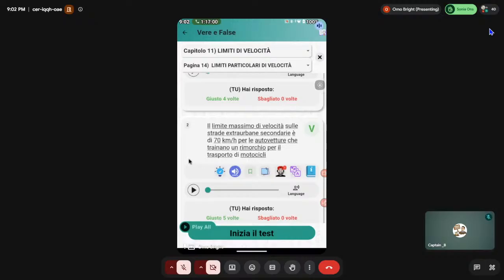So if you calculate this rimorchio and this autovettura together, the speed limit will be reduced. So a road that's supposed to be 90, because you are carrying a rimorchio with your car, your speed limit will become 70. A road that is 130, because you are carrying a rimorchio with your car, your speed limit will become 80.